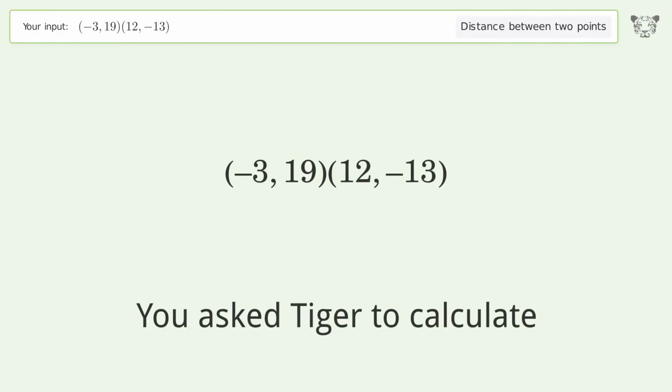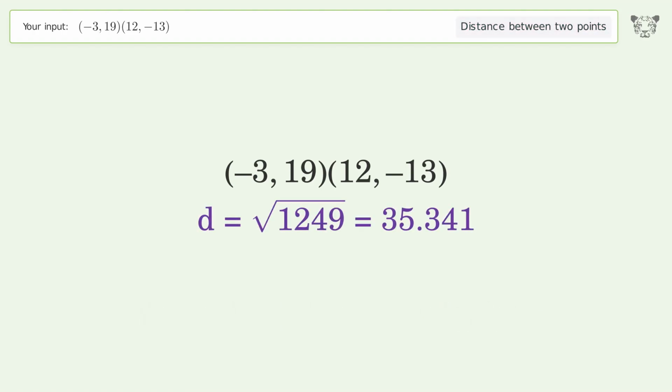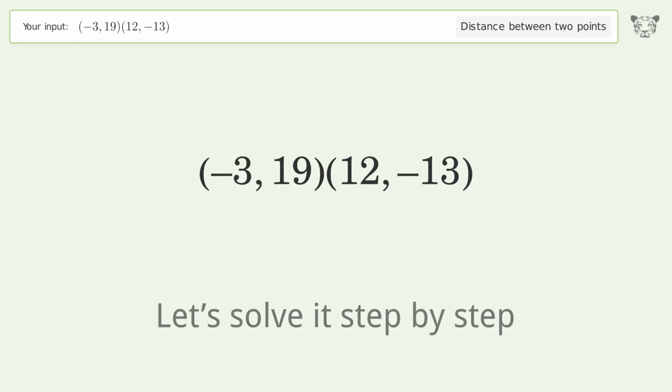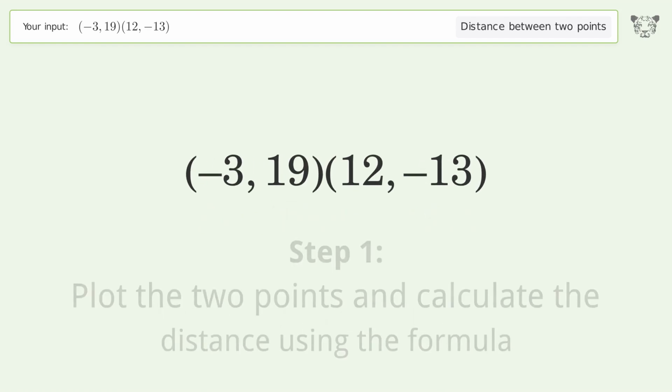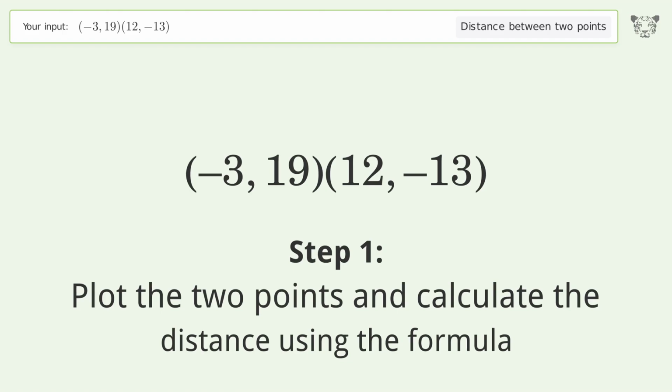You ask Tiger to calculate. This deals with the distance between 2 points. The distance between the 2 points is the square root of 1,249, or 35.341. Let's solve it step by step. Plot the 2 points and calculate the distance using the formula.